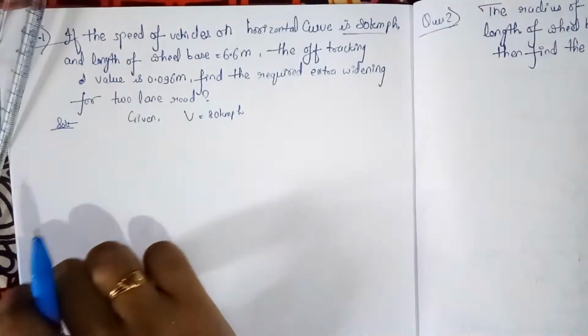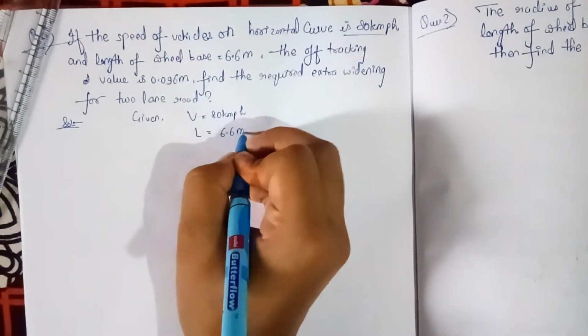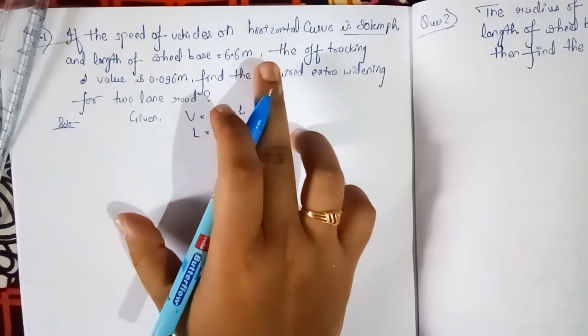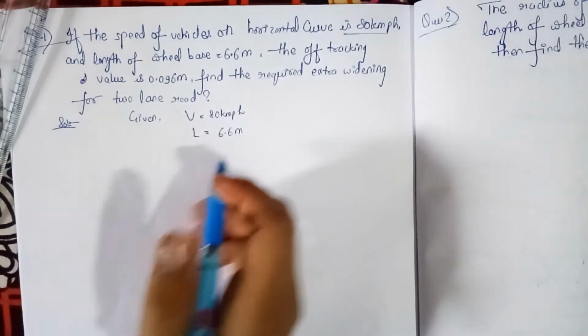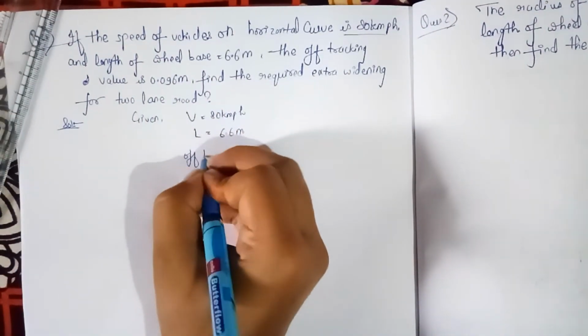And what are the next values? Next value is the length of a wheelbase, that is given as 6.6 meter. If the length of wheelbase is not mentioned in the question, you will take its value as 6.1 meter according to IRC. Remember this point. Okay, and next what is given? It is given that the off tracking value